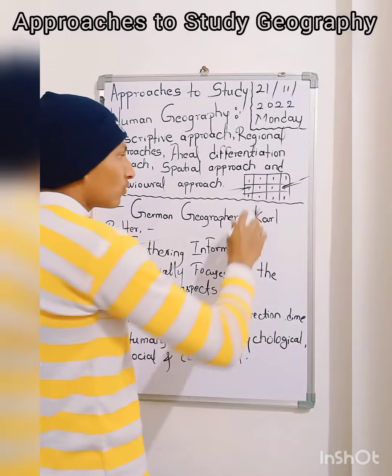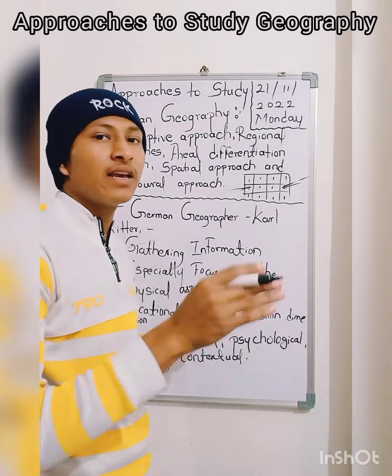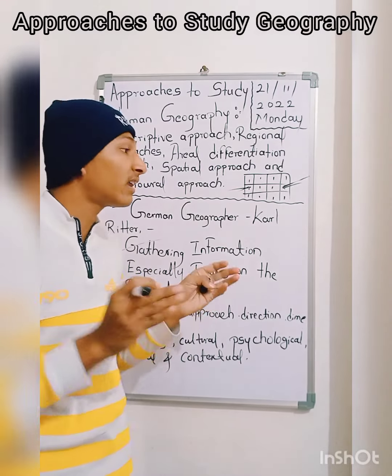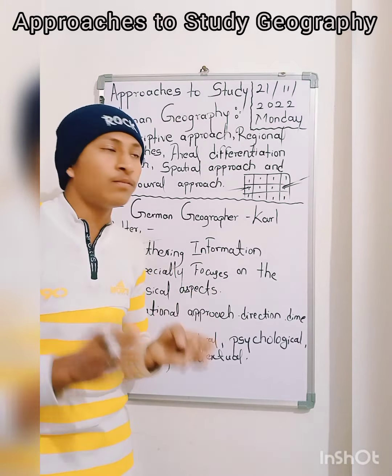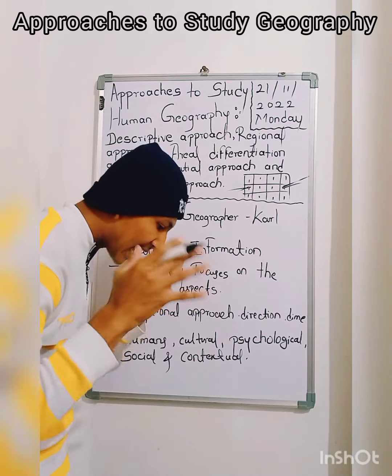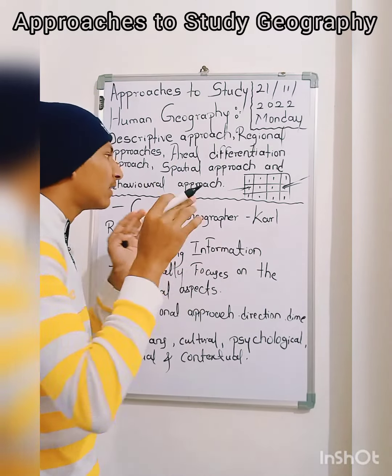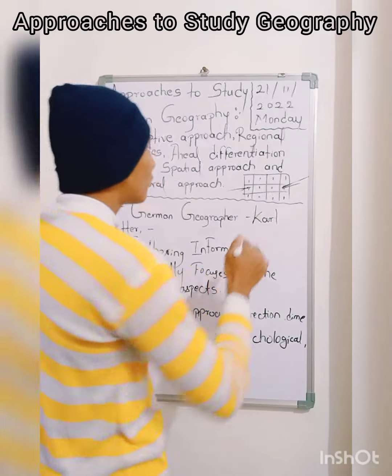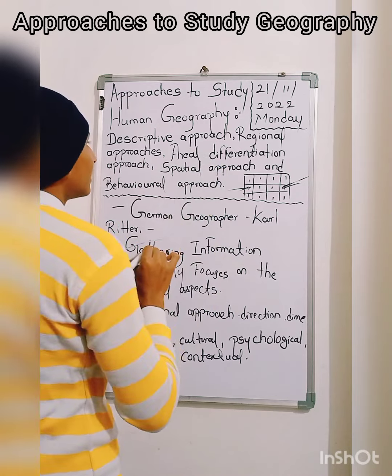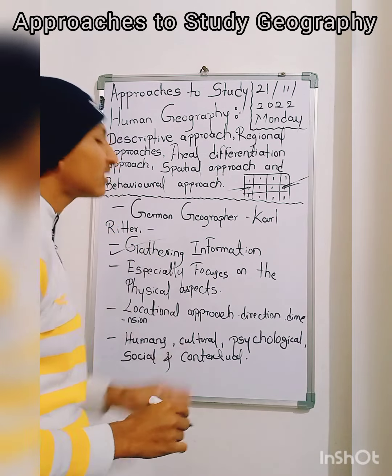If you focus only geographically on the world, then you will only observe a little bit of differentiation. But if you focus area to area, then you will understand exactly what the climate of that particular region is. So that we call the regional approach, and that will help you as well. Areal approach is nothing but the locational approach.